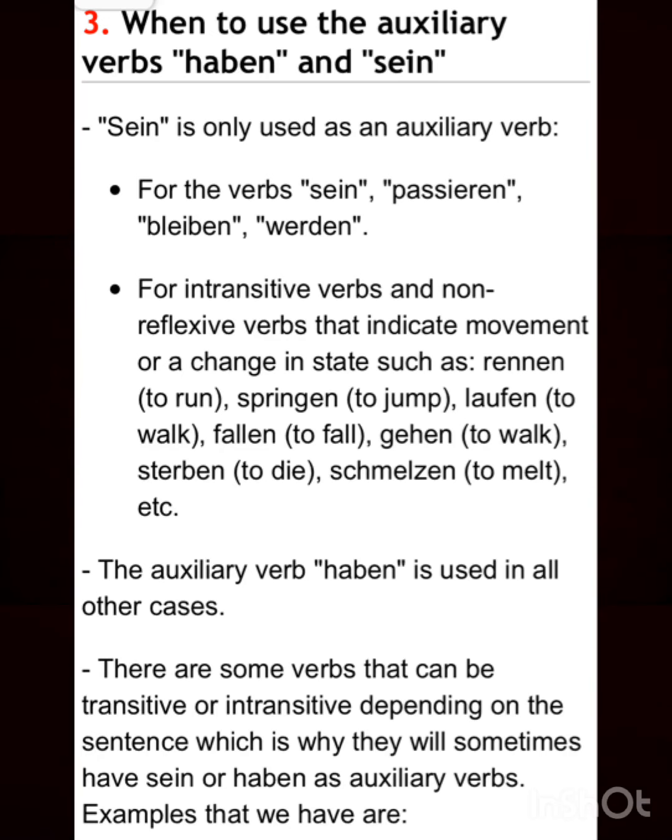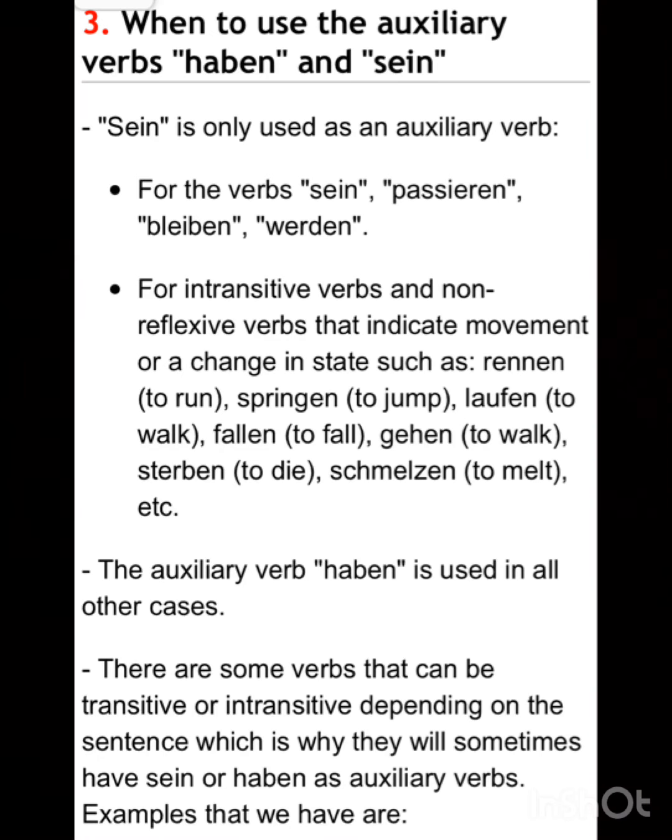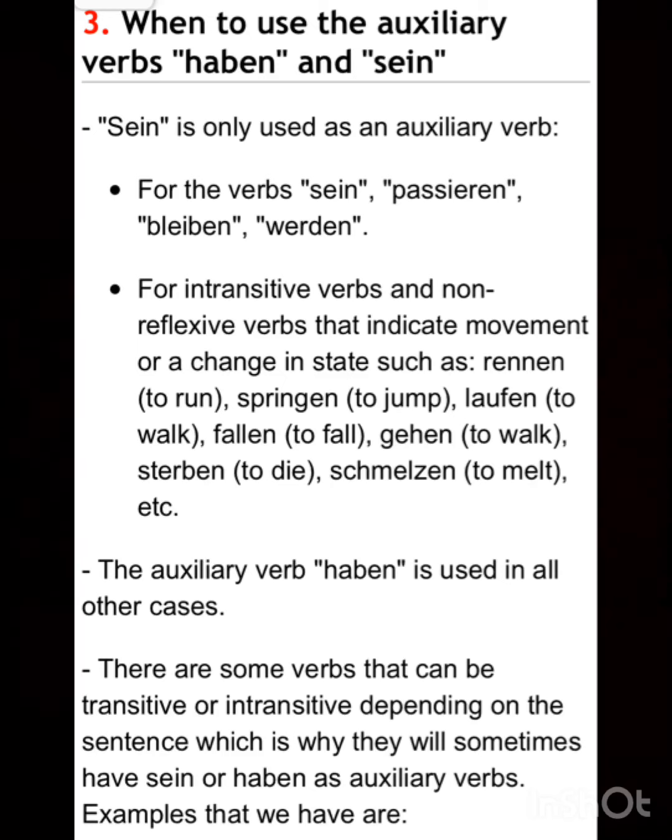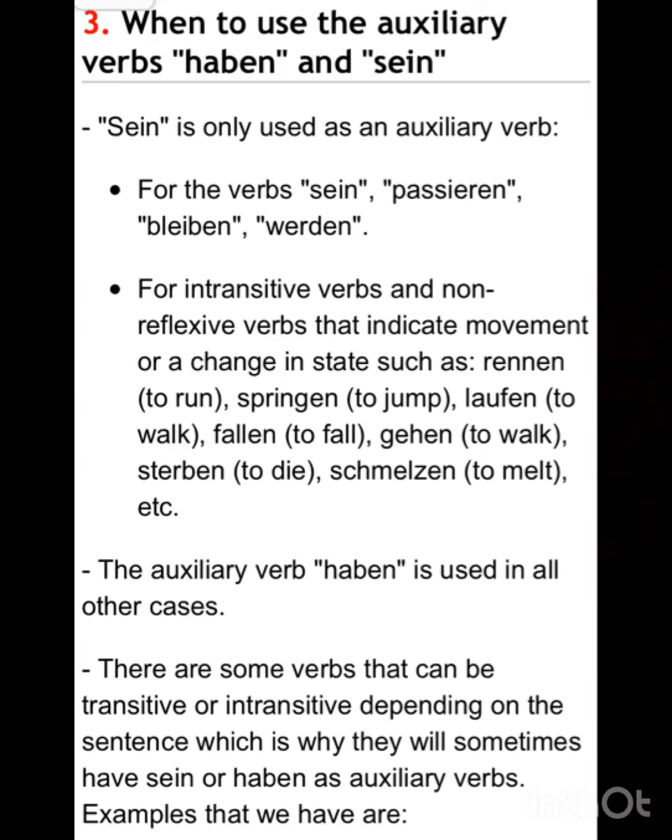Reason being, just keep one thing in mind, any verb which shows us movement, which indicates a change in state, will use sein as a helping verb, like running, jumping, walking, if I'm falling from somewhere, if I'm going somewhere. So either there will be a movement or there will be a change in state.